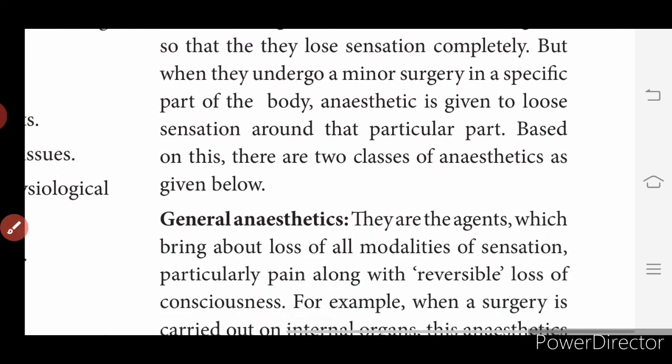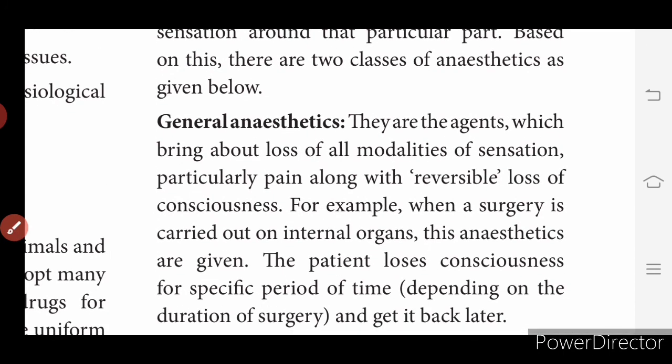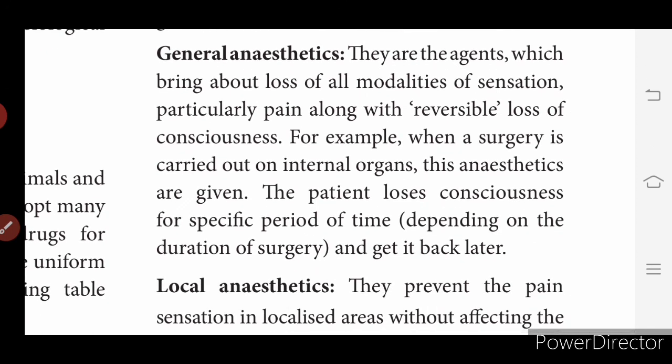The two classes are general anesthetics and local anesthetics. What are general anesthetics? They are the agents which bring about loss of all modalities of sensation, particularly pain, along with reversible loss of consciousness. For example, when a surgery is carried out on internal organs like the heart, the lungs or the brain, these anesthetics are given.